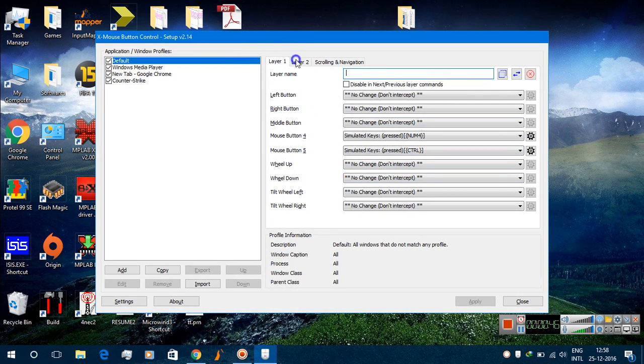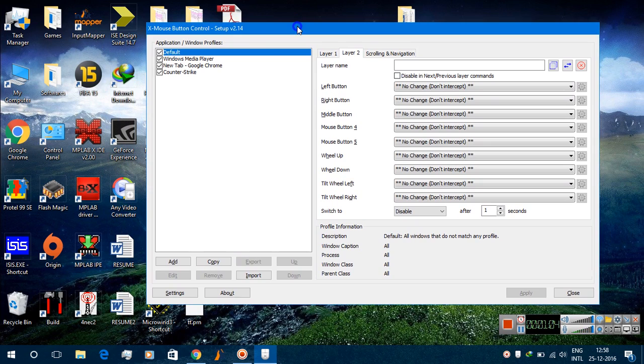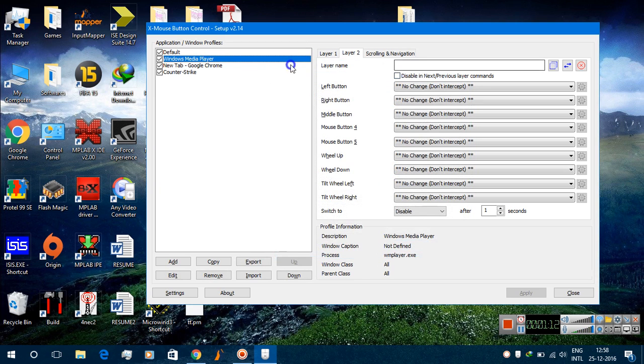After that you will see that there are so many keys to assign for different purposes. There are layers you can select to assign the keys of the gaming mouse. First of all, we will check it for Windows Media Player. For example, in Windows Media Player, if you want to assign the scrolling button for increasing the volume up and volume down, we will check how it will work.